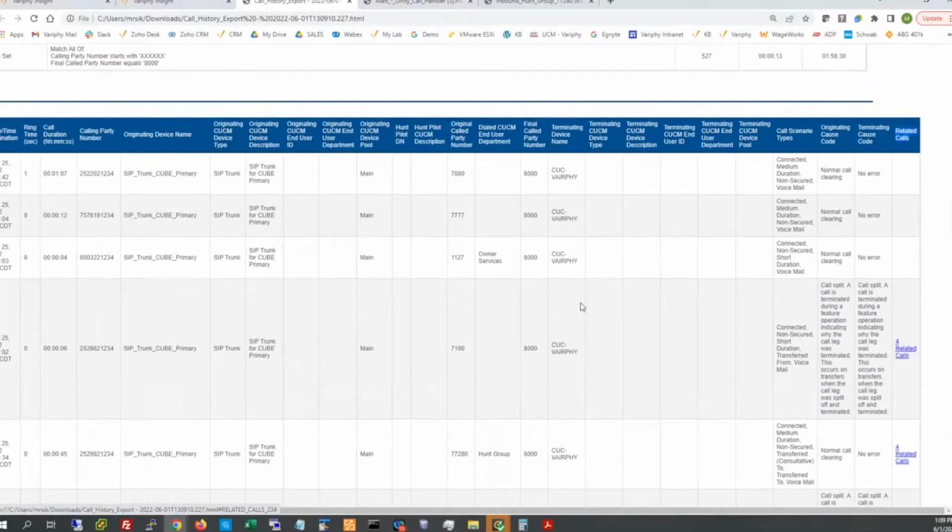Now, these top 3, for instance, could be calls that just came in. Maybe they just left a voice message, or maybe there was a self-help option, for instance, in the Unity handler script. We'll dig into that in a moment, and we'll probably do so off of these cause codes as well.